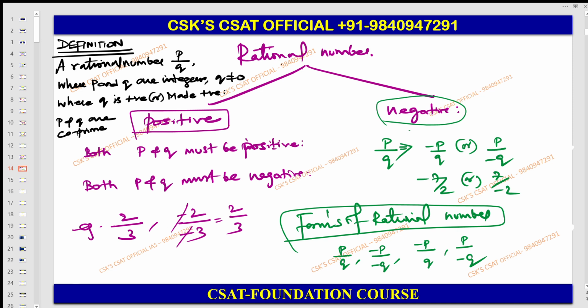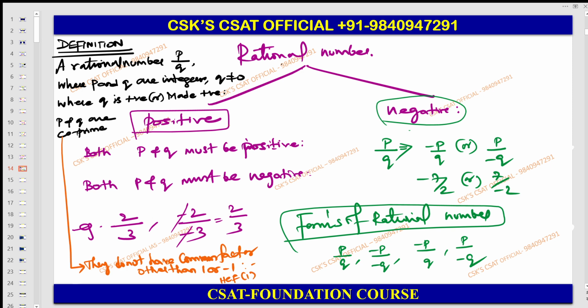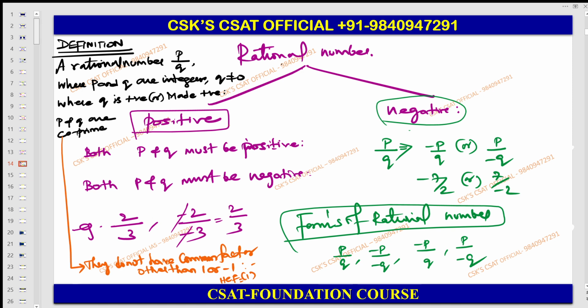Guys, if you are facing any issues, you can ask. So therefore here, which means they do not have a common factor other than 1 or minus 1, or the HCF must be 1. HCF is equal to 1. Okay. So therefore, this is with respect to the rational number.